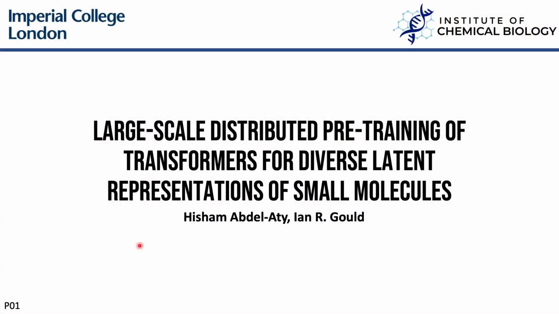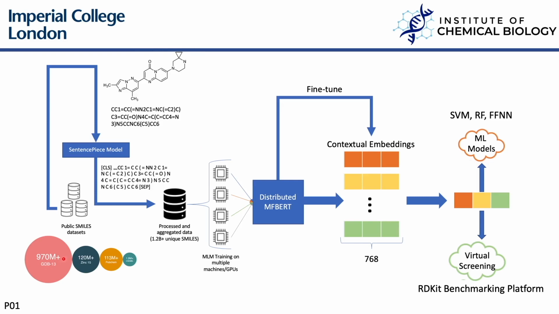My name is Hisham, and today I'm going to be presenting our work where we perform distributed pre-training of transformers for diverse latent representations of small molecules. In this work, we take an aggregate of publicly available SMILES datasets from GDB13, Zinc15, PubChem, as well as ChEMBL. We canonicalize each string in this dataset and then train a SentencePiece model on this dataset. This model splits the SMILES string into tokens in a data-driven manner.